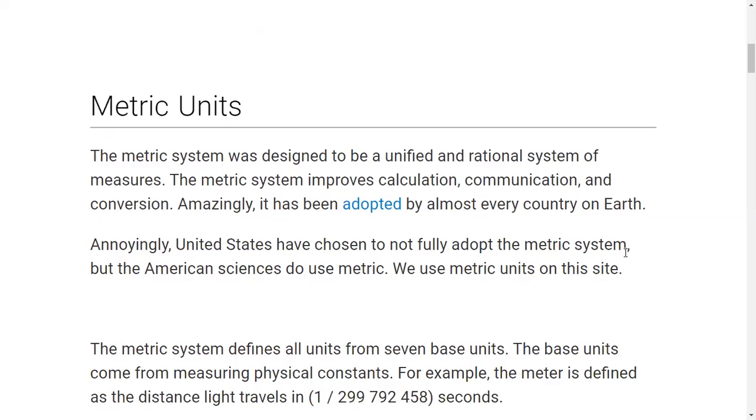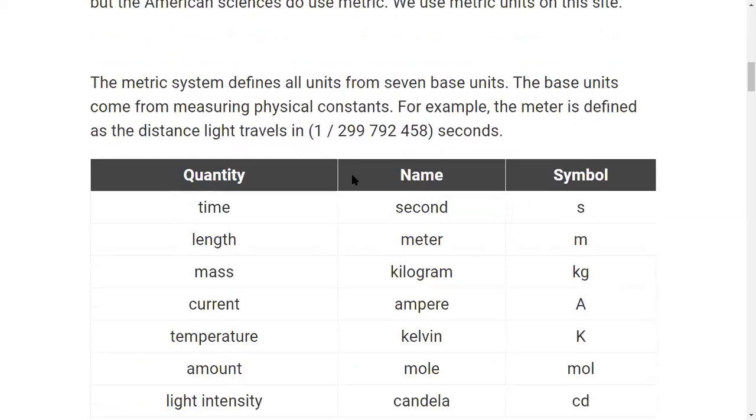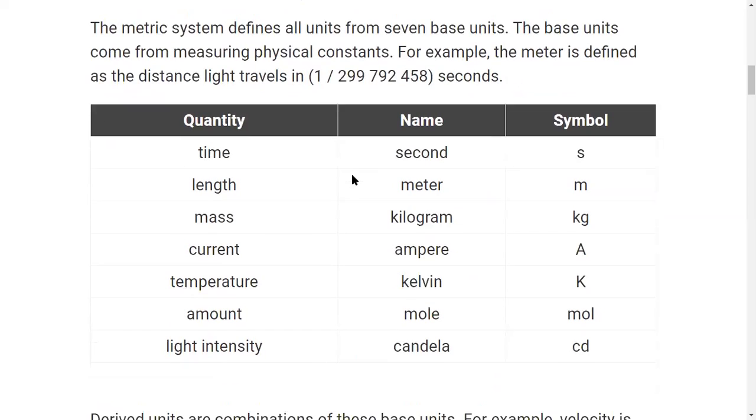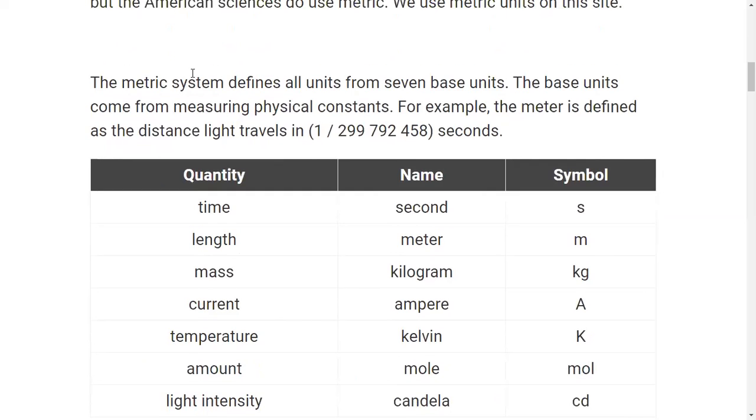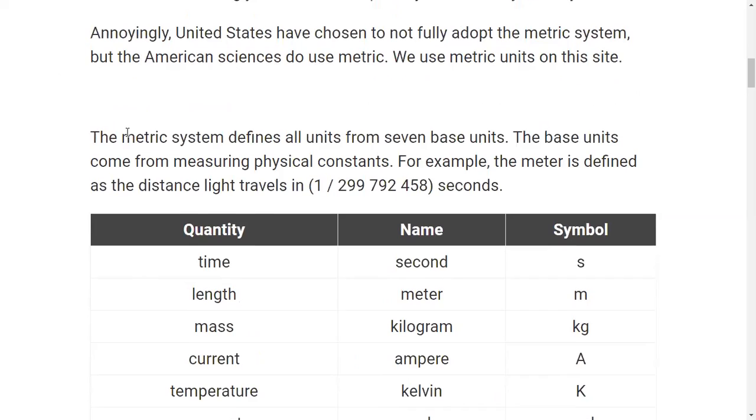So basically, let us check out the metric system. What is the metric system of units? These are the features of the metric system of units. It defines all the units from the 7 fundamental units, and the base units come from measuring physical constants.